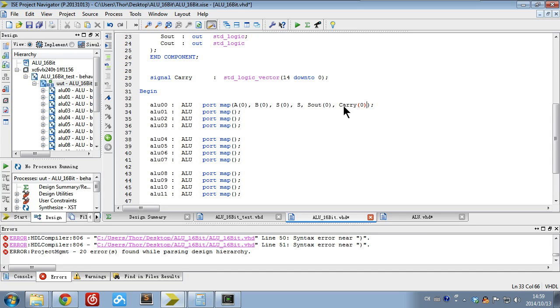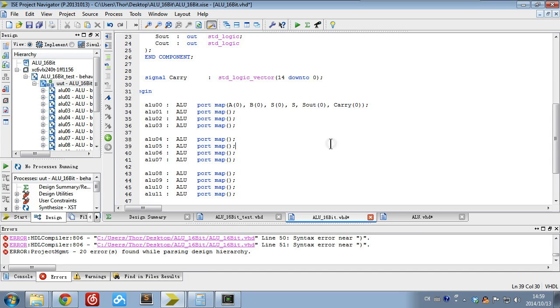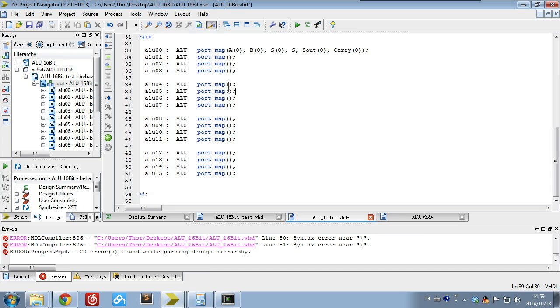Okay, so follow the diagram. You know how to do the next one. But pay attention to the last one. For the last one, you can get the point. The last one is A15, and then B15, and S. This time the C in is from the previous one: carry 14 from the previous ALU 14, and the S, and this time S out is 15 bits.